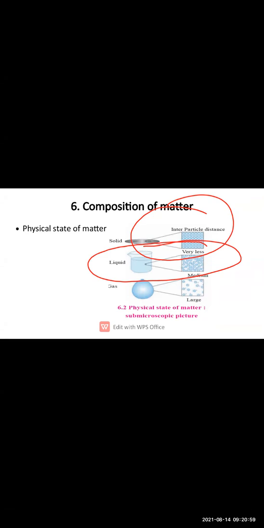Here you can see that the molecules are not as strongly held. In solids, the molecules were strong enough because they were close to each other, and as they were close, the force of attraction was more.